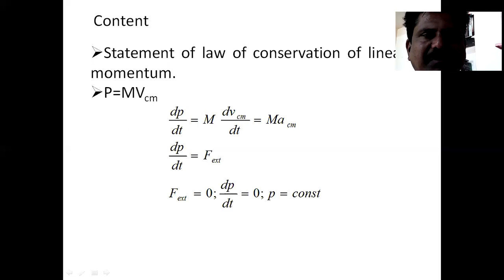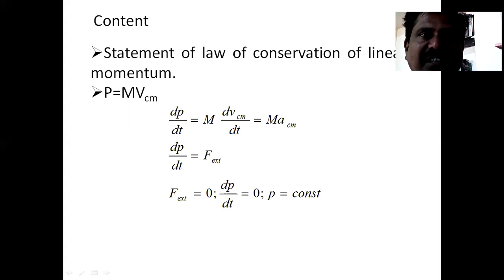Suppose that system has n particles, the total linear momentum of that system remains constant only if there is no external force acting on that system. In such cases, the linear momentum of that system remains constant even though the linear momentum of an individual particle may change due to the interactions between them.